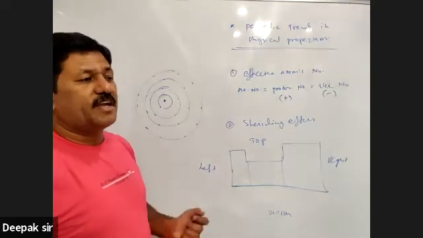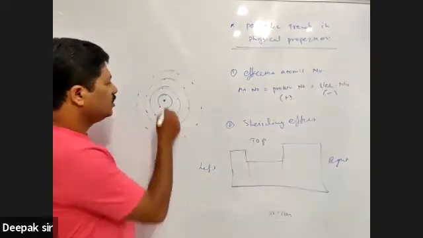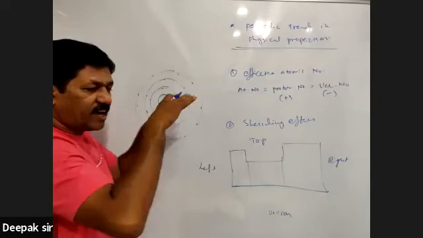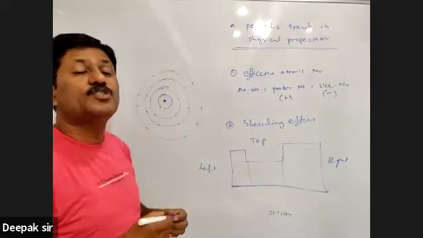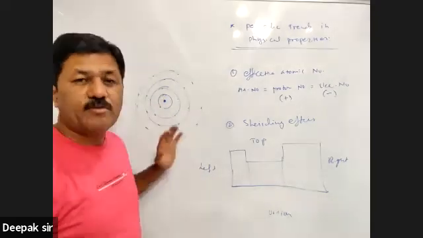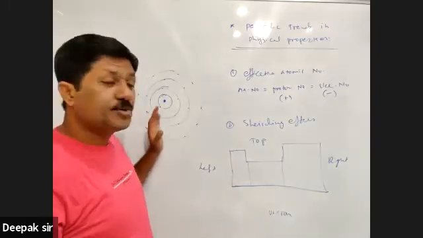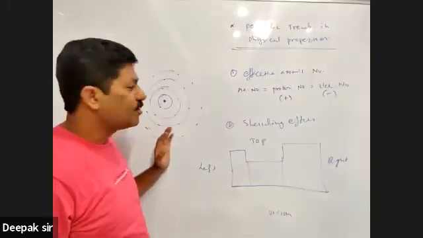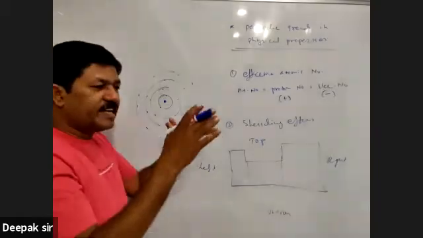शील्डिंग इफेक्ट क्या होता है? ये फिर screening effect क्या होता है? So this is the nucleus which is surrounded by the crowd of electrons and it is a spherical one. Though I have drawn the diagram on the board, which is a 2D diagram, ये 2D diagram है, समझिएगा आप लोग. But actually this is the spherical structure.